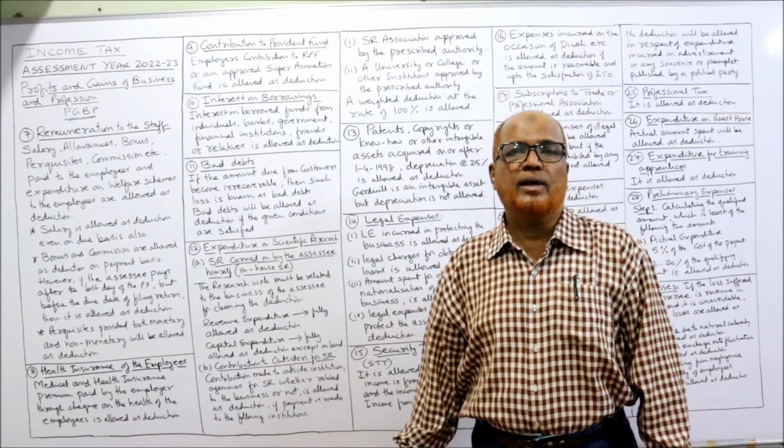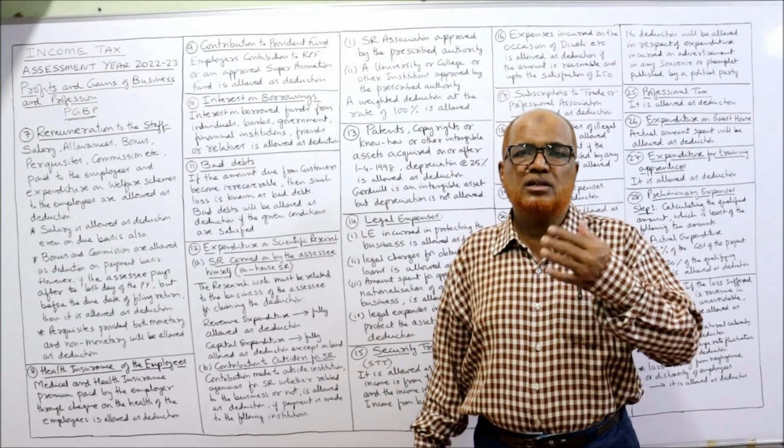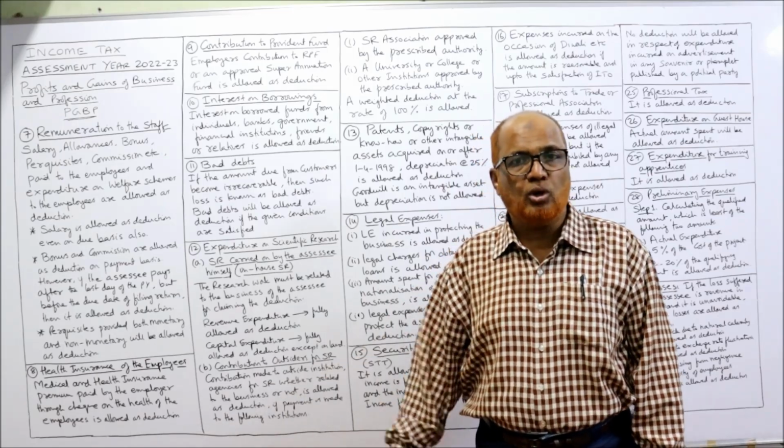Then it will be allowed as deduction. If nothing is given in the problem, we assume that it is paid by check, so it is allowed. If it is paid in cash, not allowed.